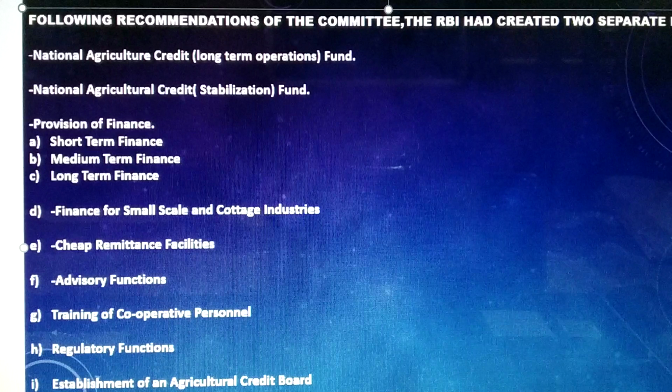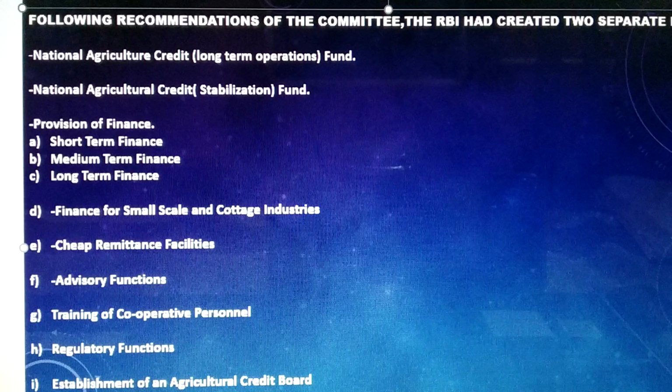Secondly, a cooperative bank, except a state cooperative bank, has to maintain either with itself or with the higher financing agency a cash reserve of not less than 3% of its total demand and time liabilities. Thirdly, every cooperative bank is required to maintain liquid assets, including the minimum cash reserve of 3%, to the extent of 20% of total demand and time liabilities.